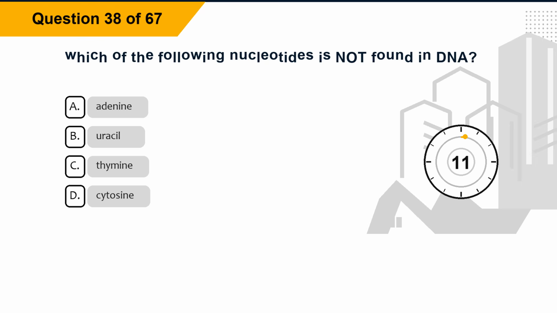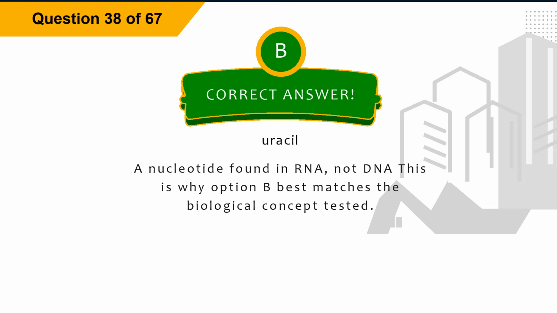Question 38. Which of the following nucleotides is not found in DNA? Option A, adenine. Option B, uracil. Option C, thymine. Option D, cytosine. The correct answer is option B, uracil. Explanation: a nucleotide found in RNA, not DNA. This is why option B best matches the biological concept tested.